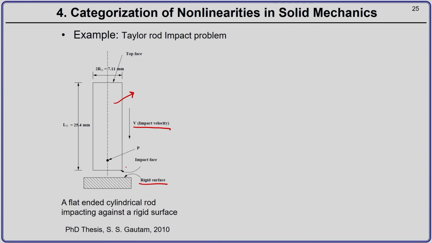See the impacted end of the rod. Initially you will have a radius of r0 and slowly it will mushroom out, and then you will have large plastic deformation. You will have geometric nonlinearity because the initial shape of the rod and the final shape of the rod will be very different. So, you have to take into account geometric nonlinearity.